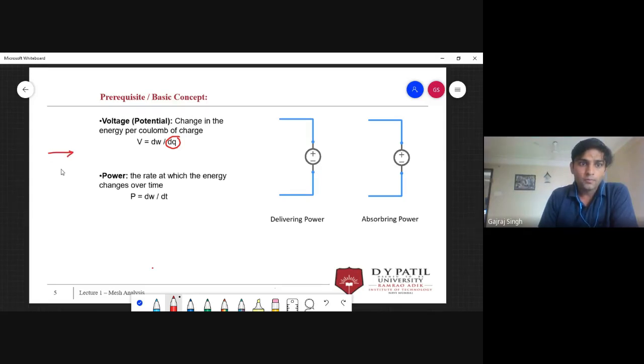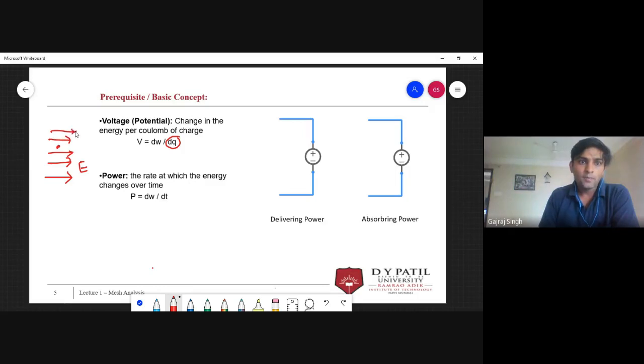Let me make some stairs. These stairs are like an electric field. You will know what an electric field is. Suppose I need to move from anywhere to this point.